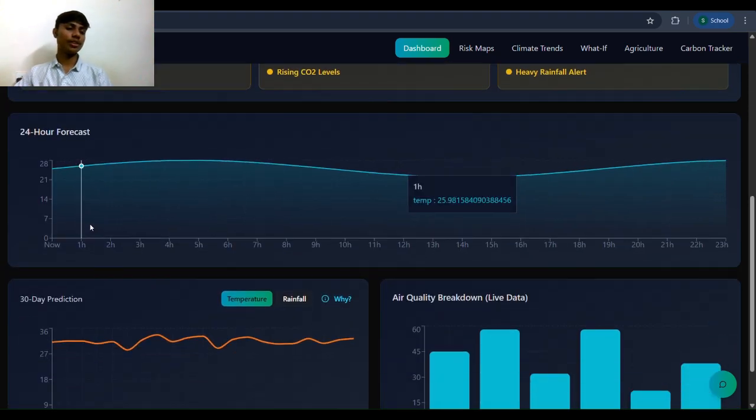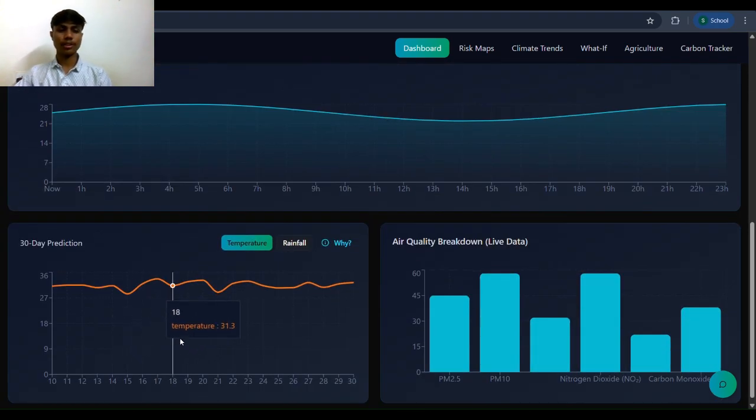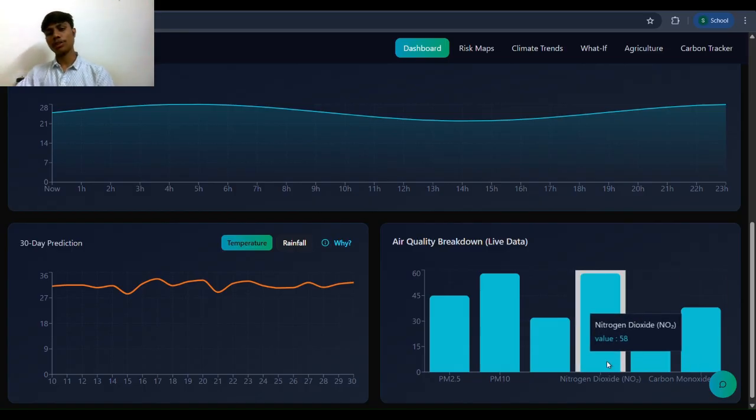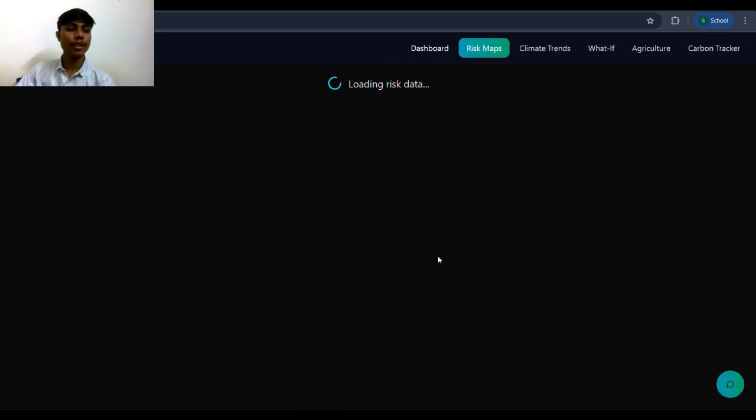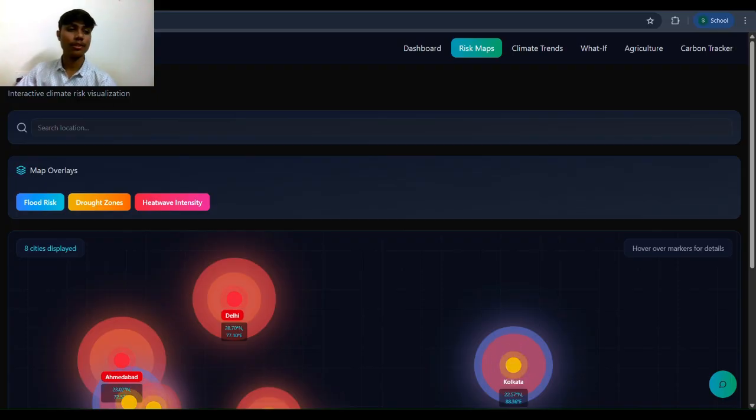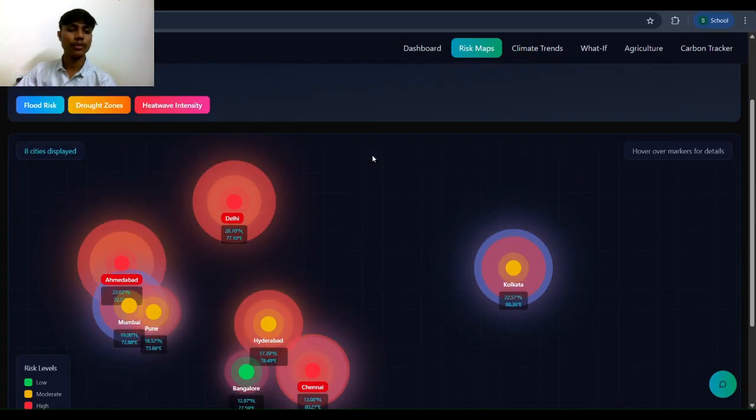Based on that, it predicts the next 30 days. This is the rainfall data, the temperature data. This is the breakdown of the air quality: the amount of nitrogen dioxide, ozone, risk maps, interactive climate visualization.